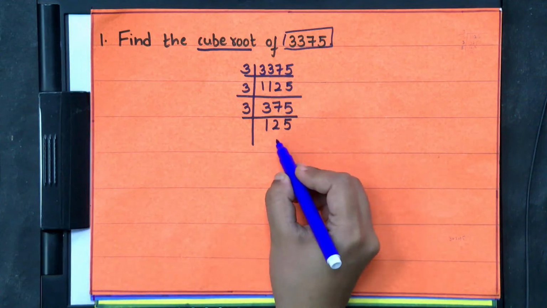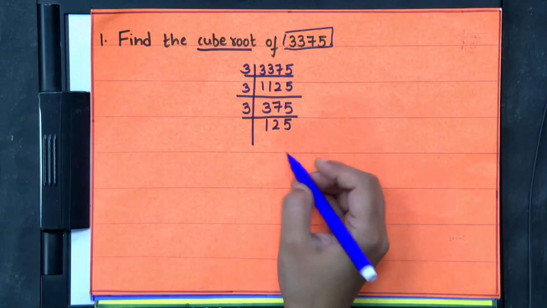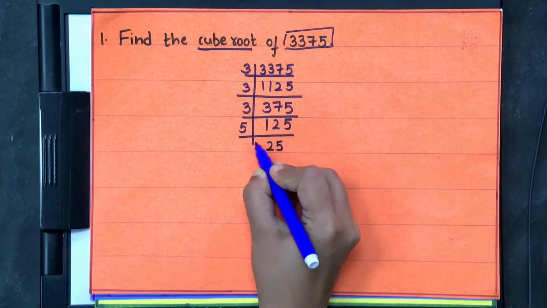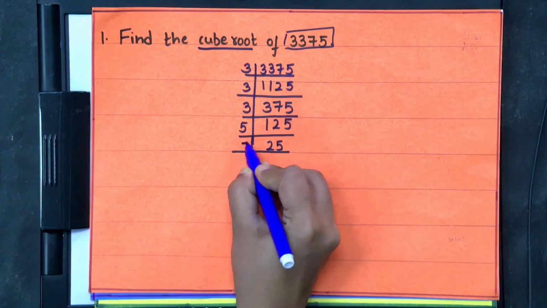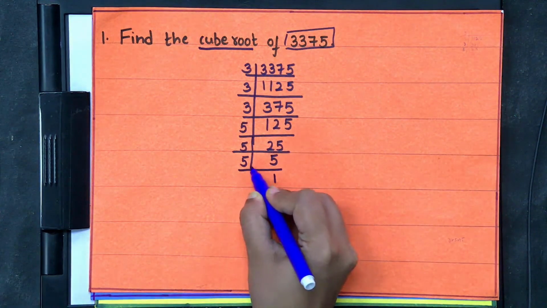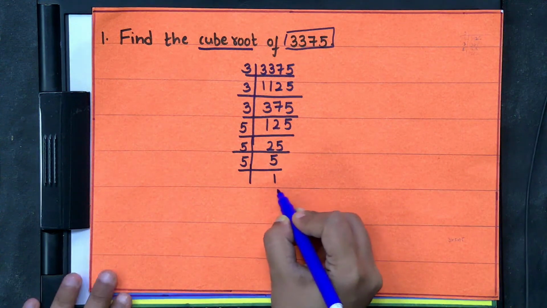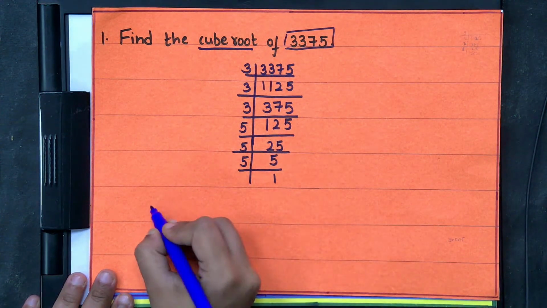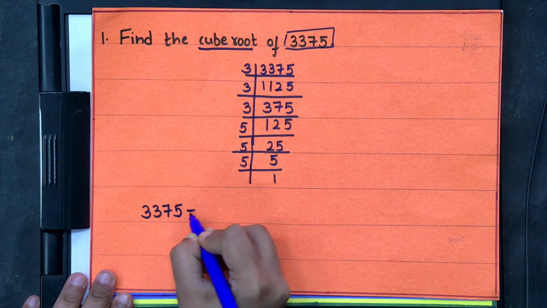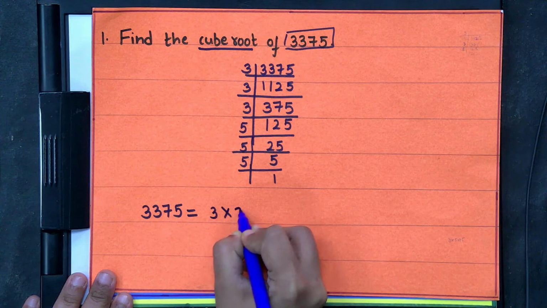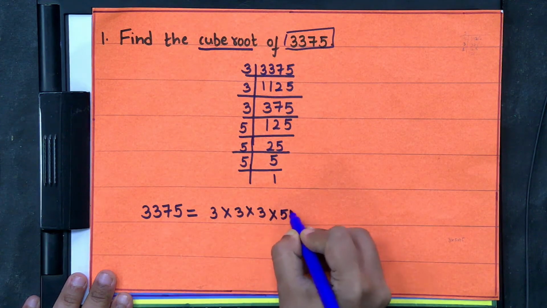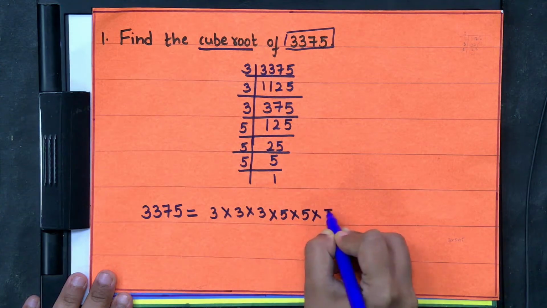Now this is not divisible by 3, it is divisible by 5. 5 25s are 125, then 5 5s are 25, then 5 ones are 5, and we get 1. So we can write 3375 as 3 into 3 into 3 and 5 into 5 into 5, 3 times 5.